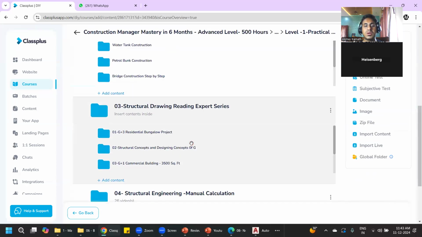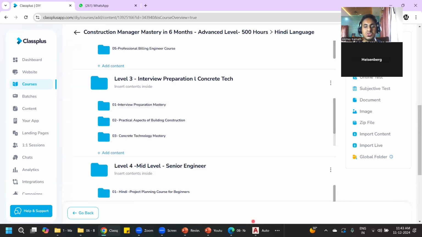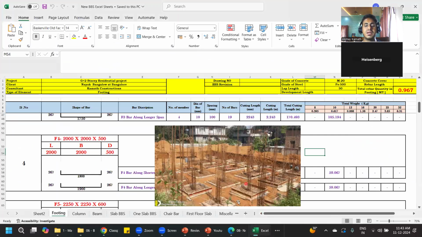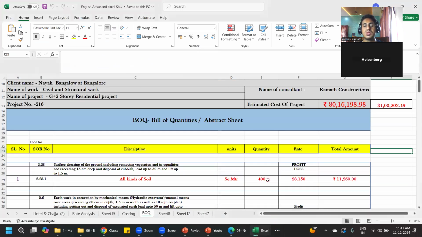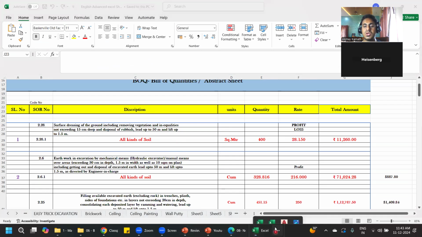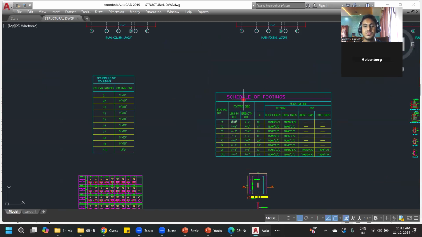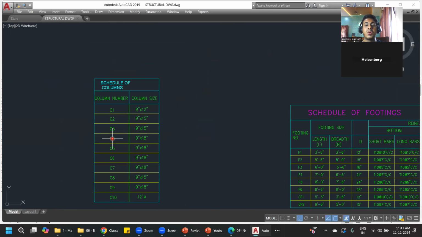Along with that, we'll also try to understand about the estimation. In estimation also you can take up freelancing projects. So what is this estimation? If somebody comes to you and says, see, I'm constructing, let's say, a 1,000 square feet or 2,000 square feet house, I want to know what is the total cost of that building. So you'll have to prepare such a BOQ and give it to them. To prepare such a BOQ, first you should know how to read such drawings. If you don't know how to read the drawings, you cannot prepare the estimation and BOQ. So first we'll understand how to read such drawings. What is a footing schedule? What is a column drawing? How to decide the column size for G+1, G+2 buildings and all.